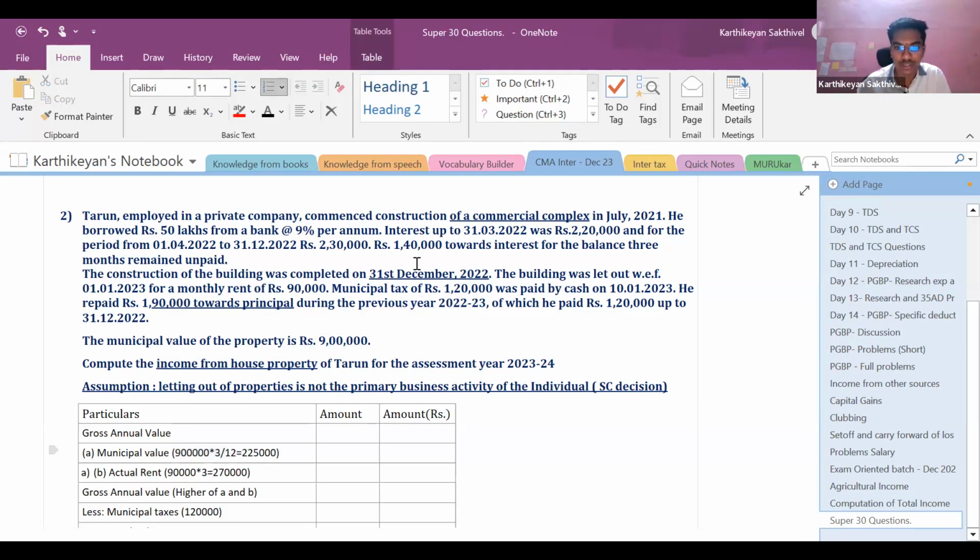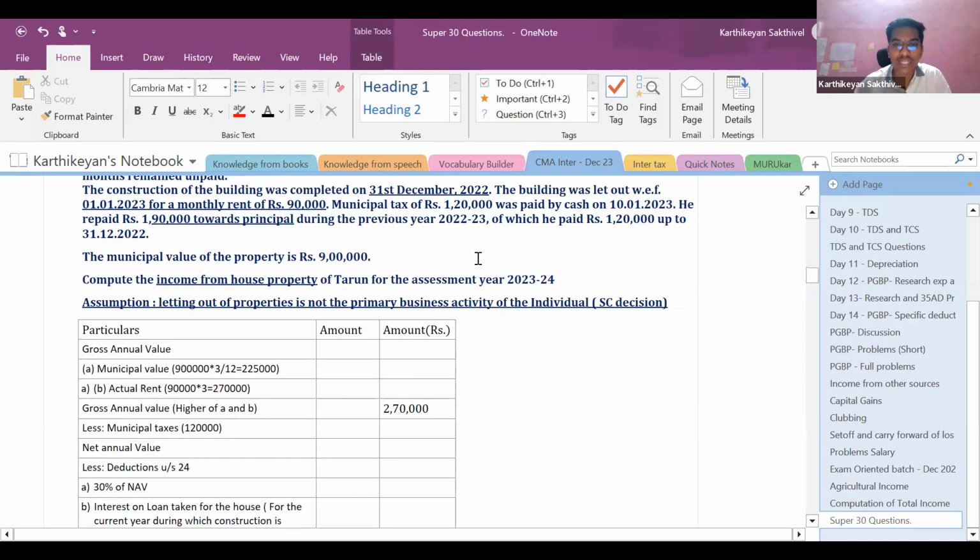And the actual rent here is 2,70,000. So monthly rent of 90,000 per month from 1/1/2023. It is for 3 months. Okay. So for 3 months, my actual rent is 2,70,000. So my annual value is going to be 2,70,000.